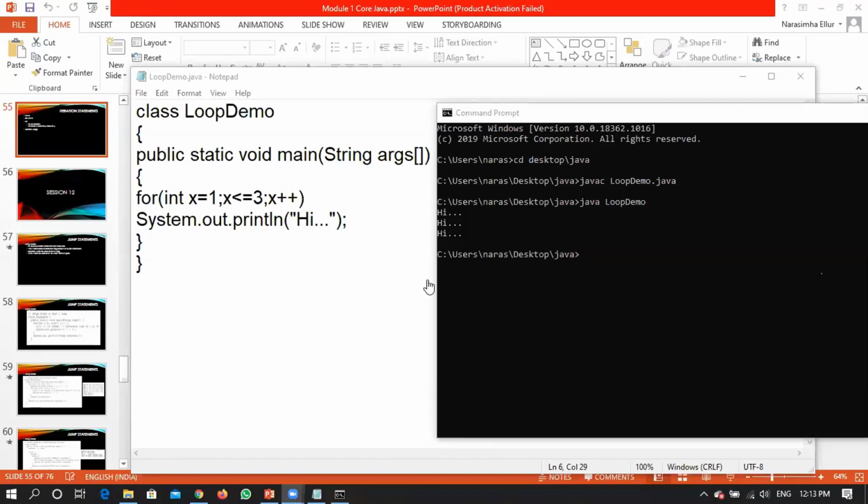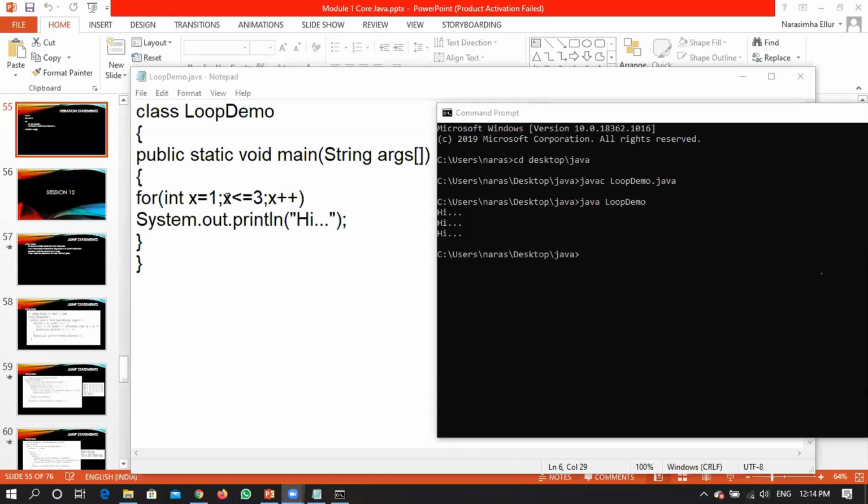Why 3 times only? Because that is how you wrote a loop, right? Initially the value of x will be 1. 1 will be checked whether 1 is less than or equal to 3. Yes, the condition is satisfied. First time high will be printed. After printing this, x plus plus, in the sense now 1 will become 2.